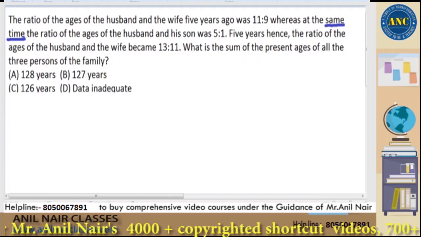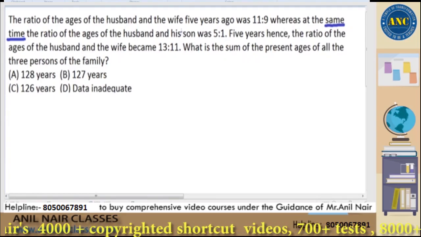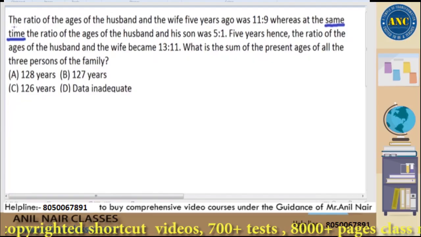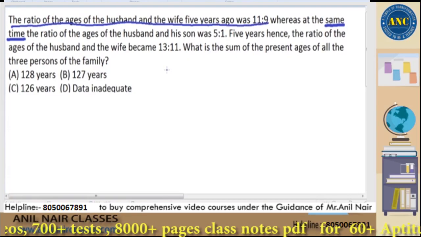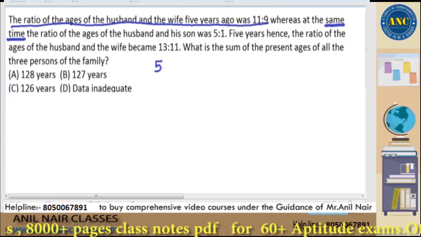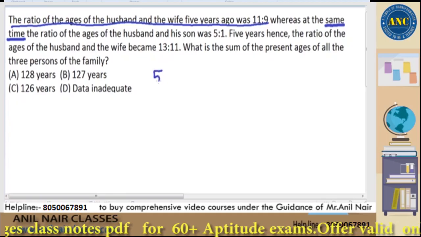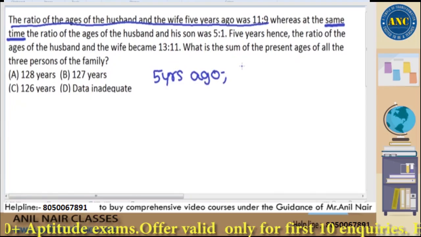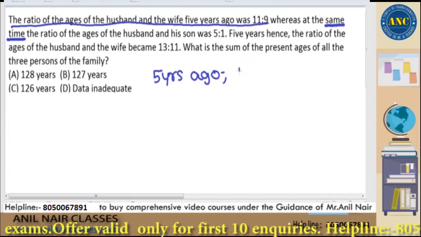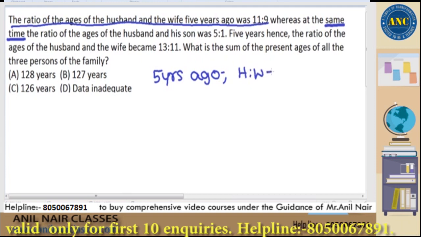Now let us read statement by statement once again to understand it much better. First statement. Ratio of ages of husband and wife 5 years ago was 11:9. That means there are 2 people as of now in the first statement. 5 years ago, the ratio of the ages of husband and wife, how much is it?